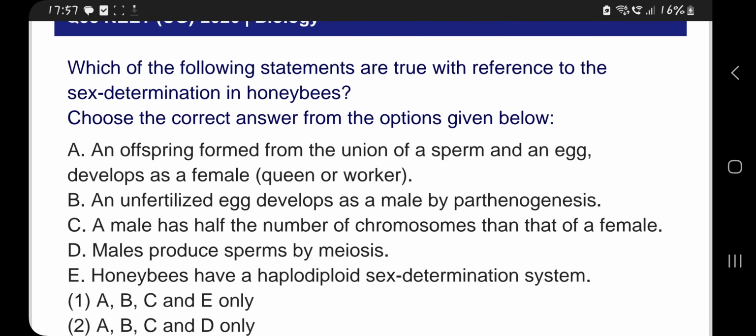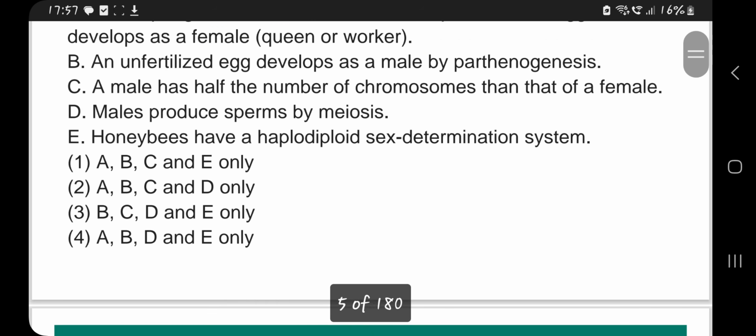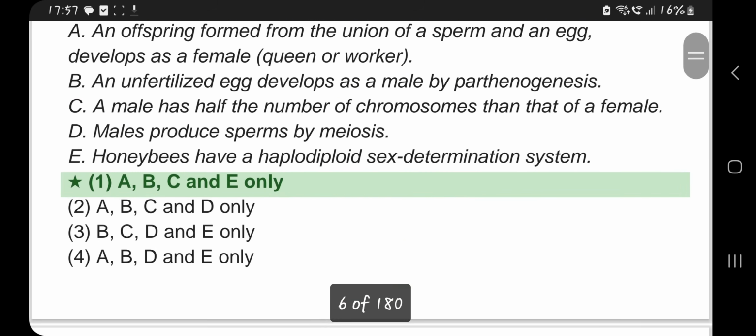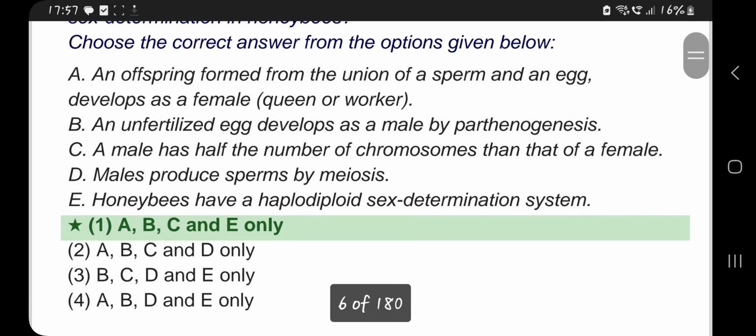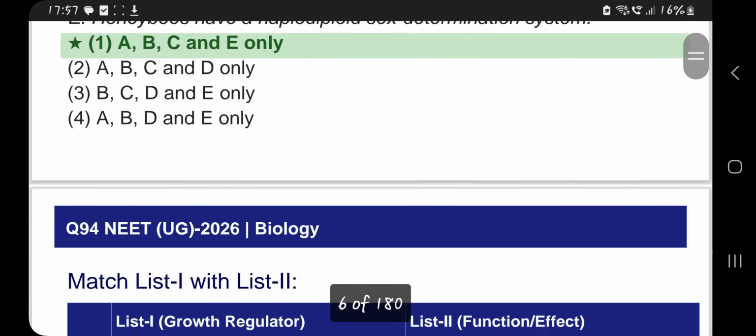E, honeybees have a haplodiploid sex determination system. So A, B, C and E are correct options.